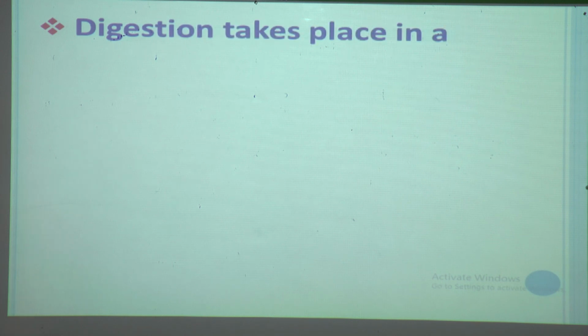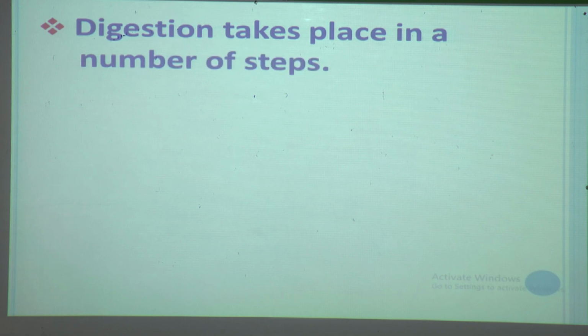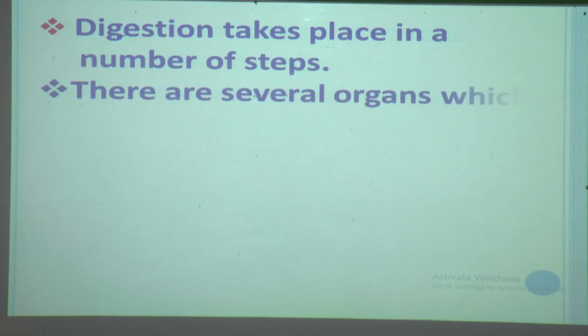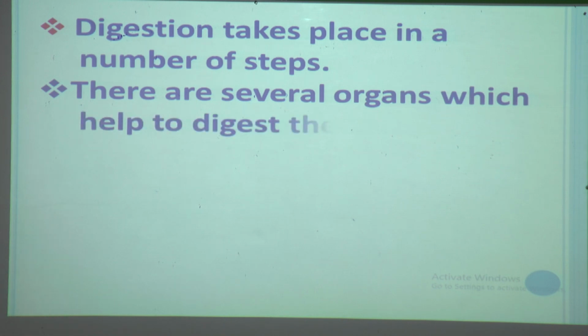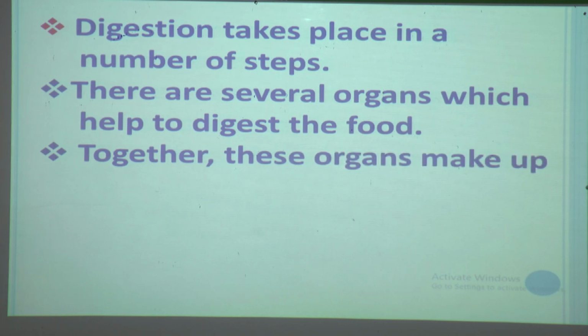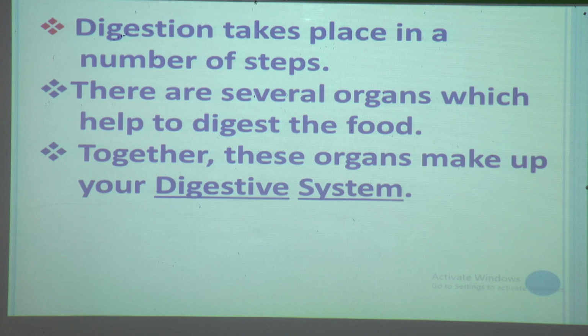Now we will see how digestion takes place. Digestion takes place in a number of steps, and there are several organs which help to digest the food, and together these organs make up your digestive system. Now we will see what are the organs that help in the digestive system.